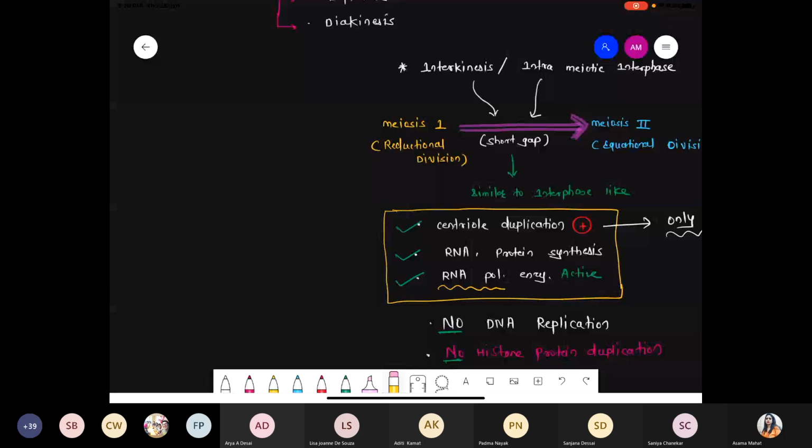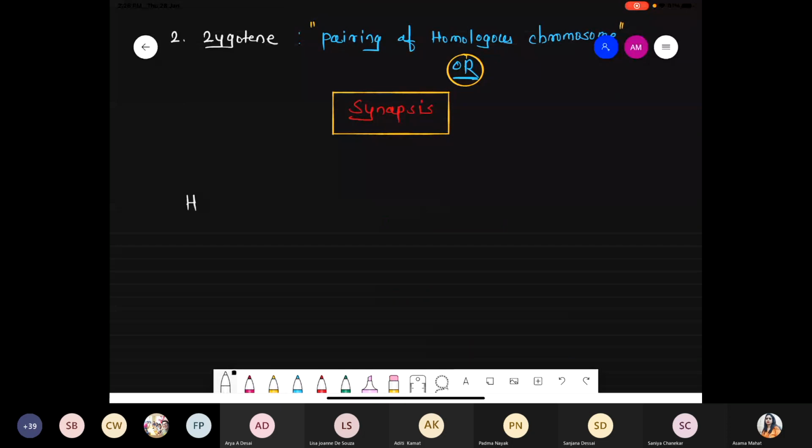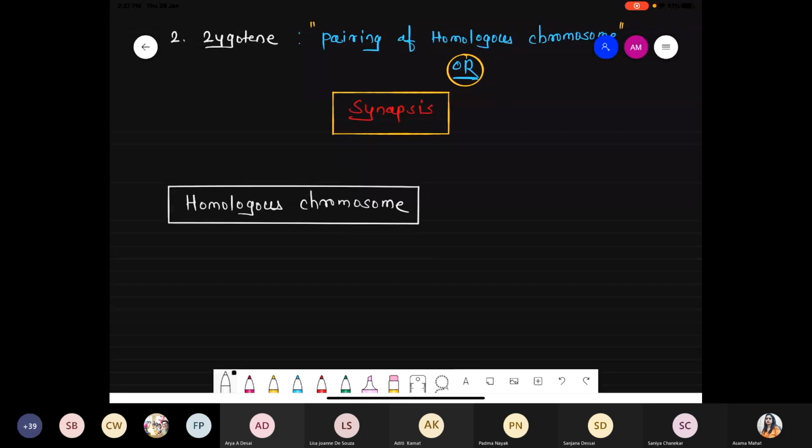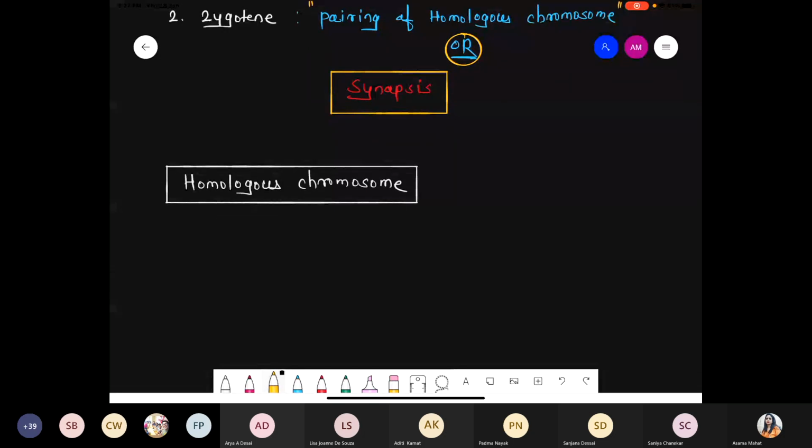So first of all, we are talking about the meaning of homologous chromosome. When we talk about homologous chromosomes, homo means similar, and logos means position. So homologous chromosomes, we are talking about the position of the centromere. The position of the centromere is the same.